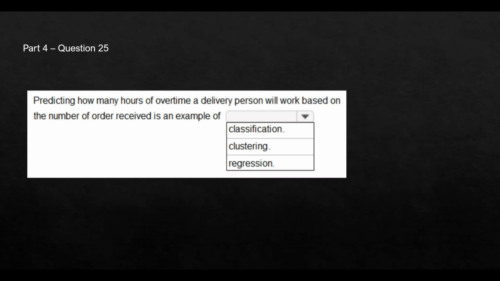For questions 1 to 24, please refer to parts 1 to 4 of this video series. Now, if you want to predict how many hours of overtime a delivery person will work, this is an example of regression. Like I explained in my previous videos, whenever you see a prediction of a number, it is always regression. Let's move to the next question.